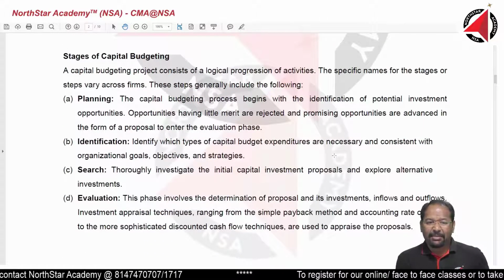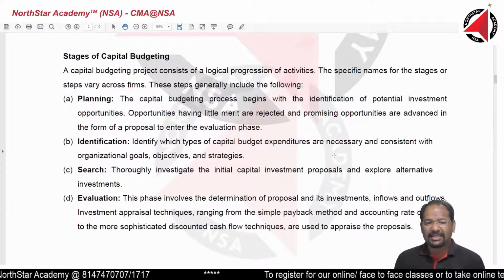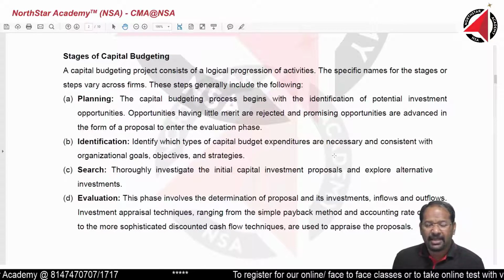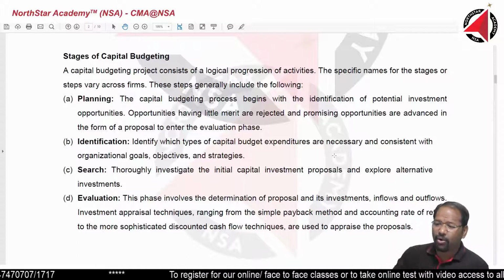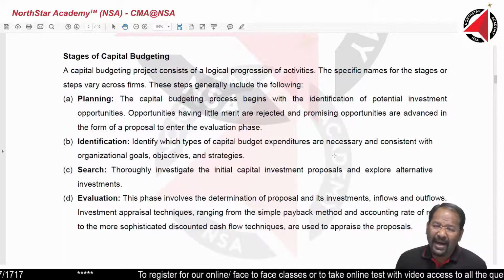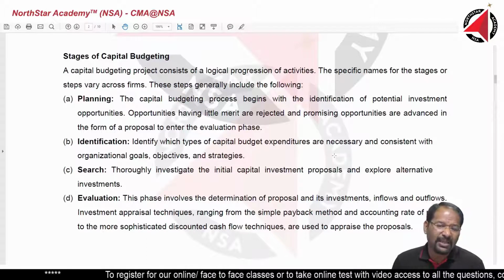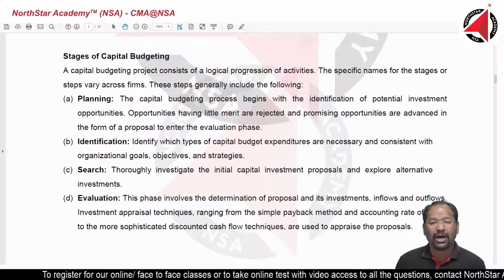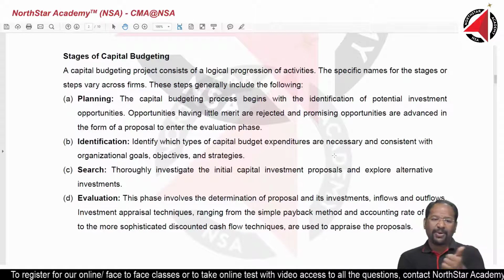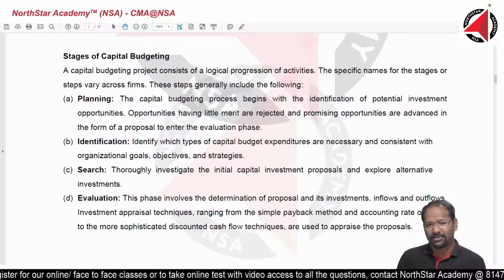Stages in capital budgeting. What are the stages in capital budgeting? In simple words, what all steps do we go through, step by step, to finalize which investment, which project, which machinery we are going to acquire. So first we do planning, of course.